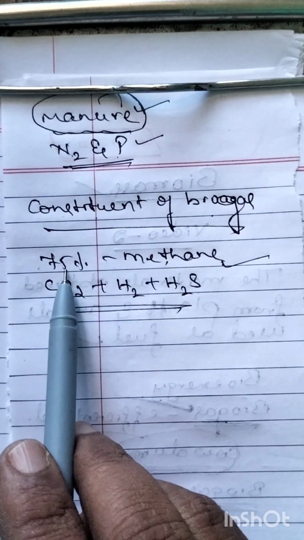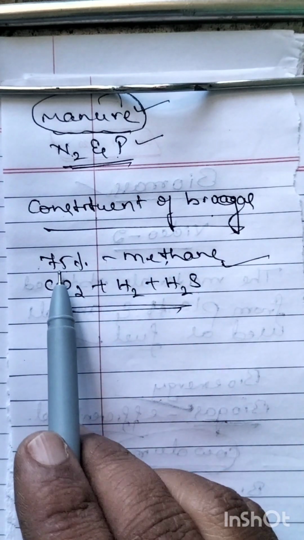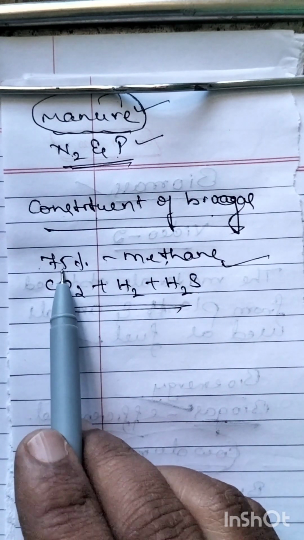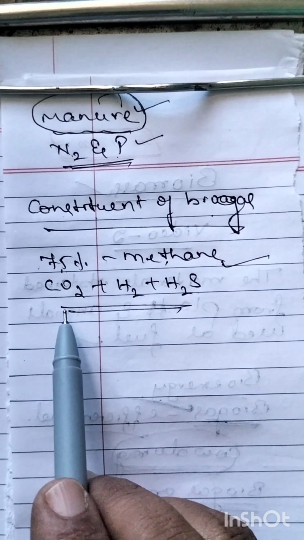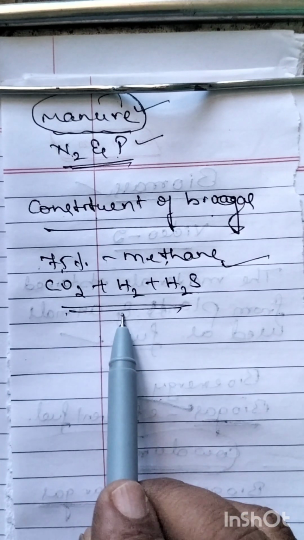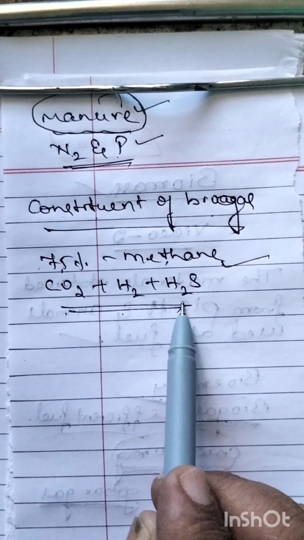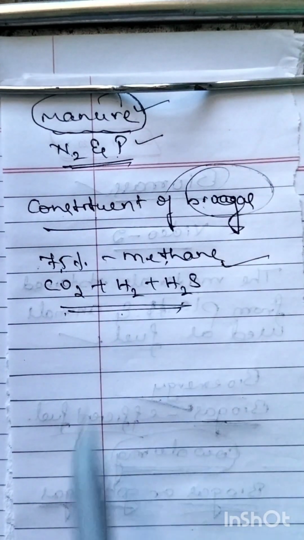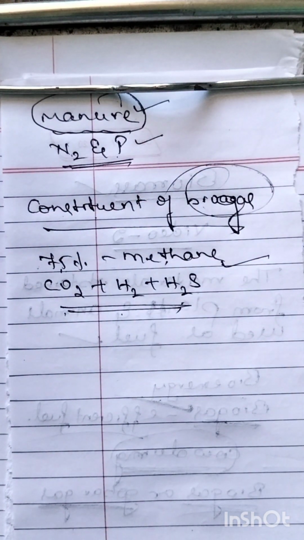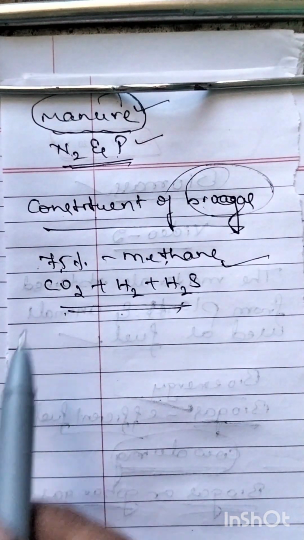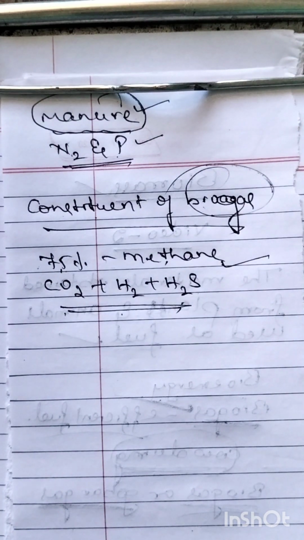What is the percentage of methane present in biogas? Methane consists of 75%, and the remaining gases such as carbon dioxide, hydrogen and hydrogen sulfide make up the rest. So this is very important. In the exam, when they ask what is the main constituent of biogas, that is methane, because out of 100%, 75% is methane.